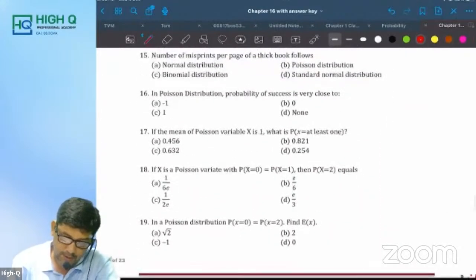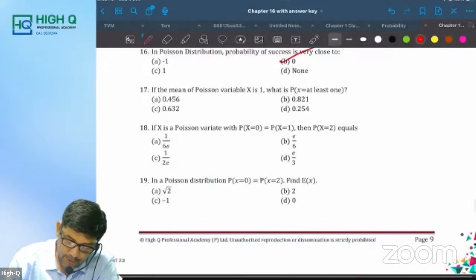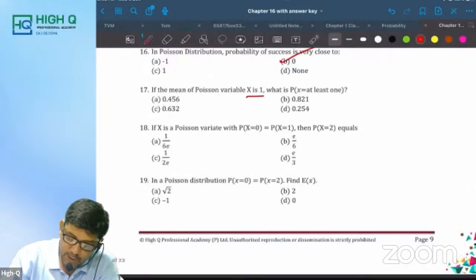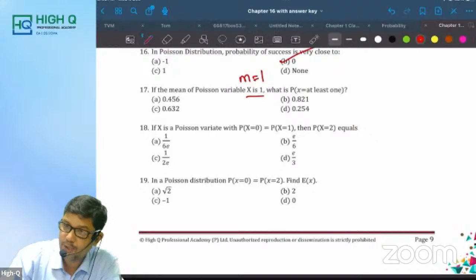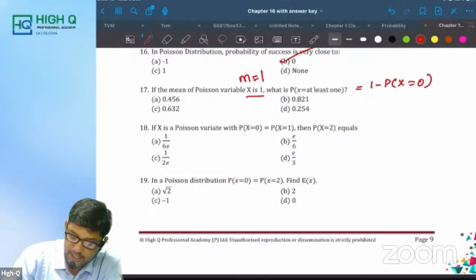In a Poisson distribution the probability of success is very close to 0. If the mean of a Poisson variable x is 1, that means m equals 1. What is P of x at least 1? What is at least 1, my dear? 1 minus the probability of x equal to 0. The m value is given: 1 minus e power minus 1, 1 power 0 by 0 factorial.